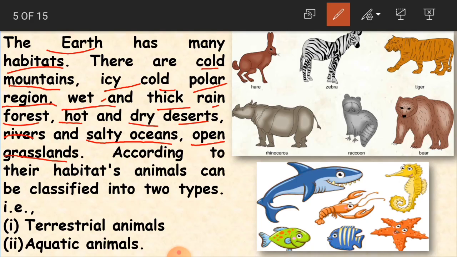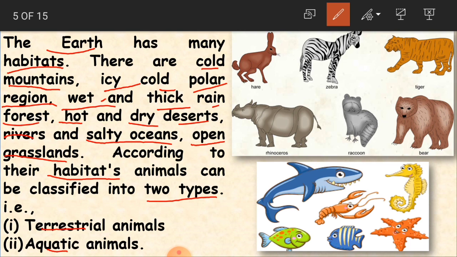Okay, and according to their habitats, animals can be classified into two types. As we learned, even for plants also, according to their habitats, like where do they live, so even animals can be classified into two types. So what are they, children? They are terrestrial animals and aquatic animals. Terrestrial means what, children? Which live on the land. Aquatic means which live in the water. So there are two types of animals. What are they? Terrestrial animals and aquatic animals.